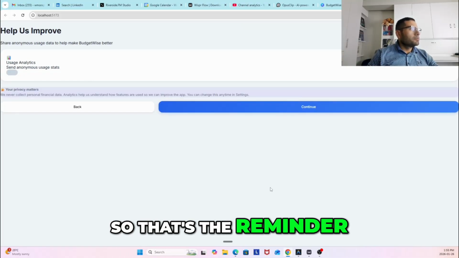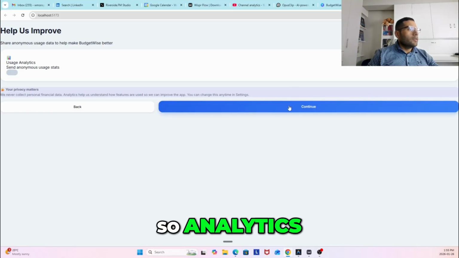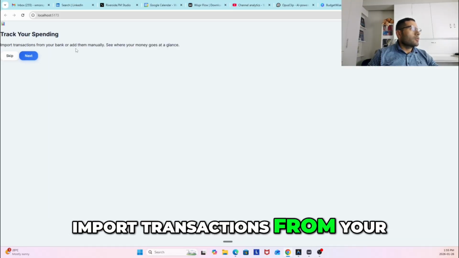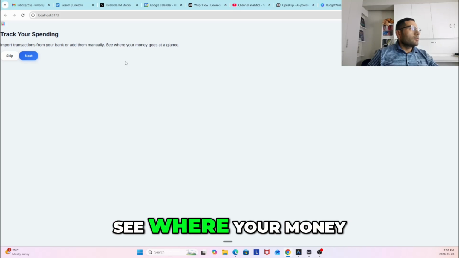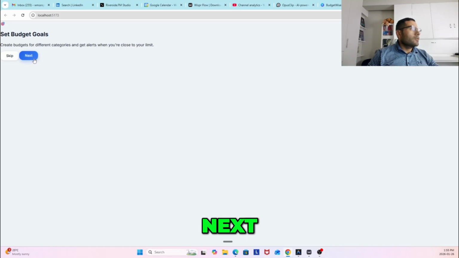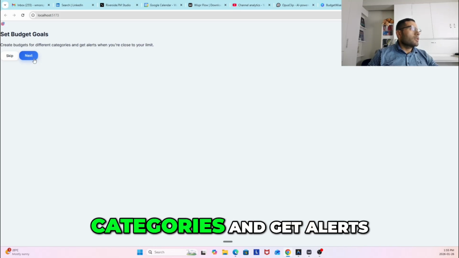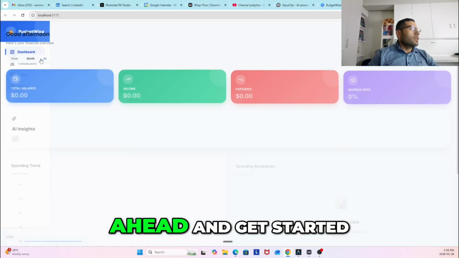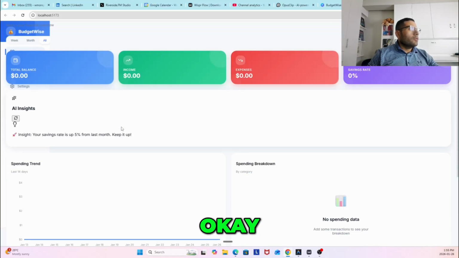So that's the reminder. Okay, so analytics, continue, track your spending. Import transactions from your bank or add them manually. See where your money goes at a glance. Next, create budgets for different categories and get alerts when you close your limit. And now we go ahead and get started.